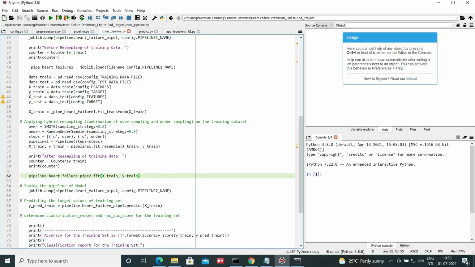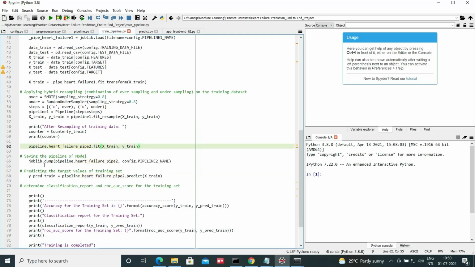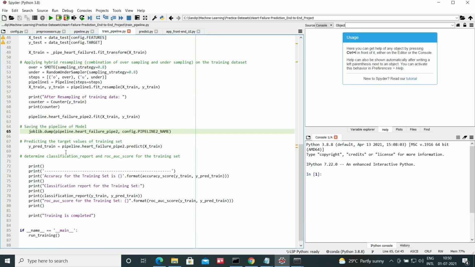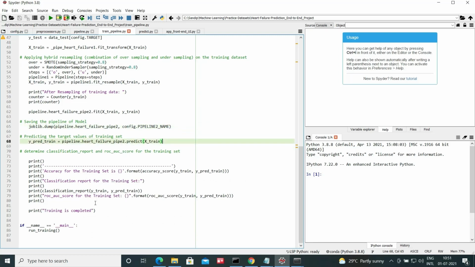As you can see, we are using the heart failure pipeline. We save the model pipeline using joblib.dump, and then predict the target values for the training set just for checking, and print the accuracy of the training set.